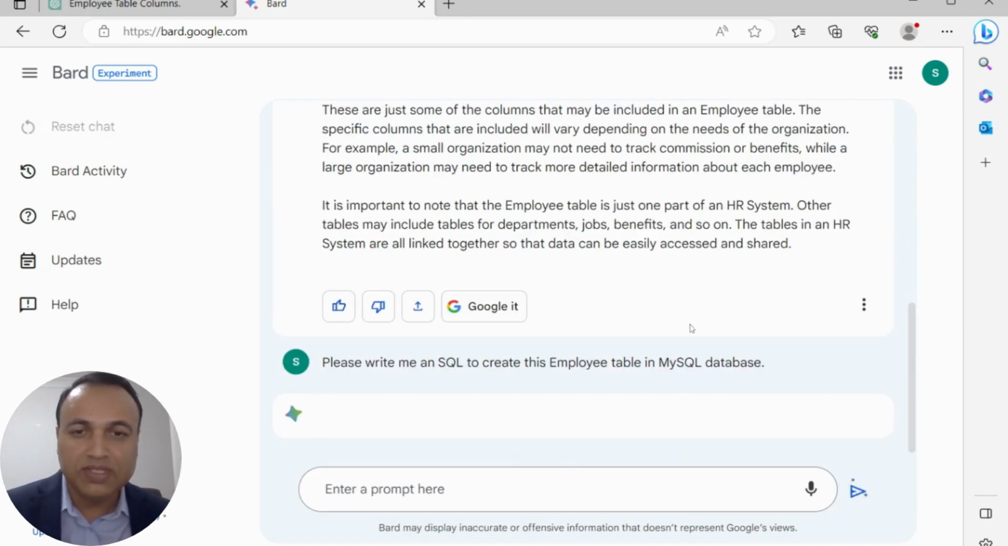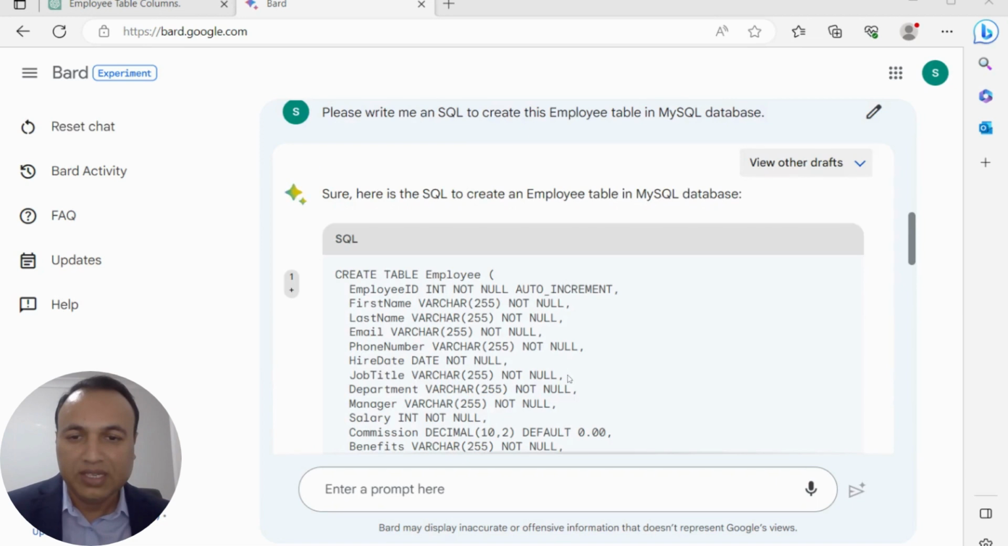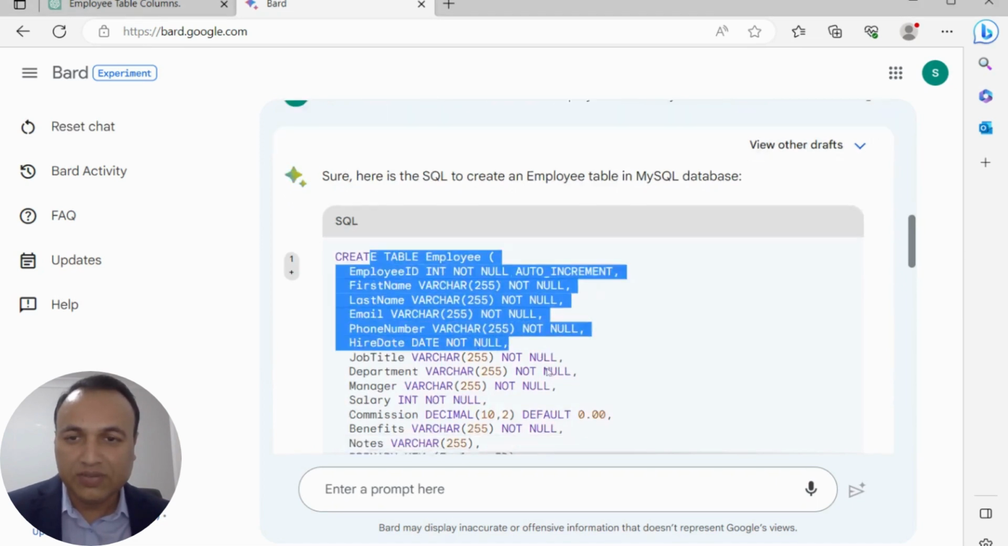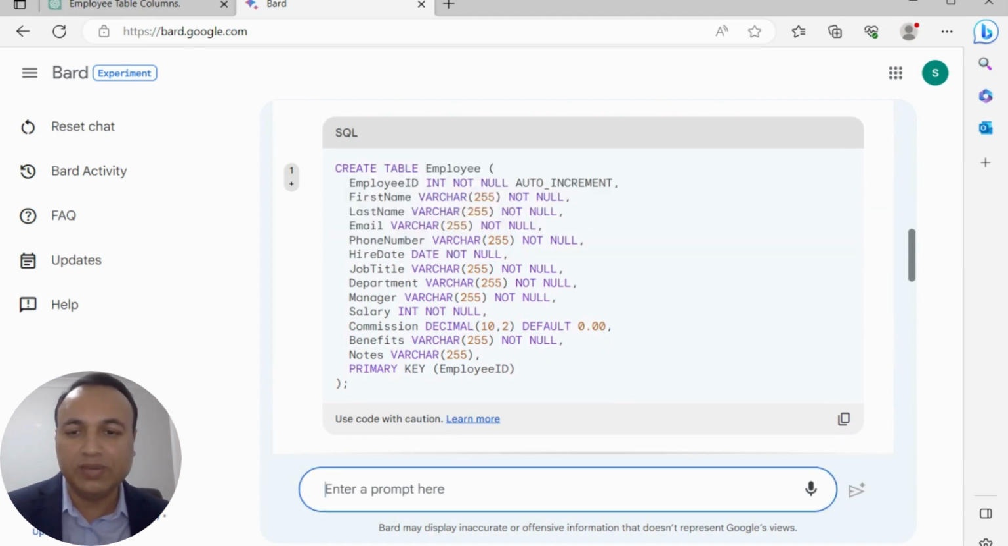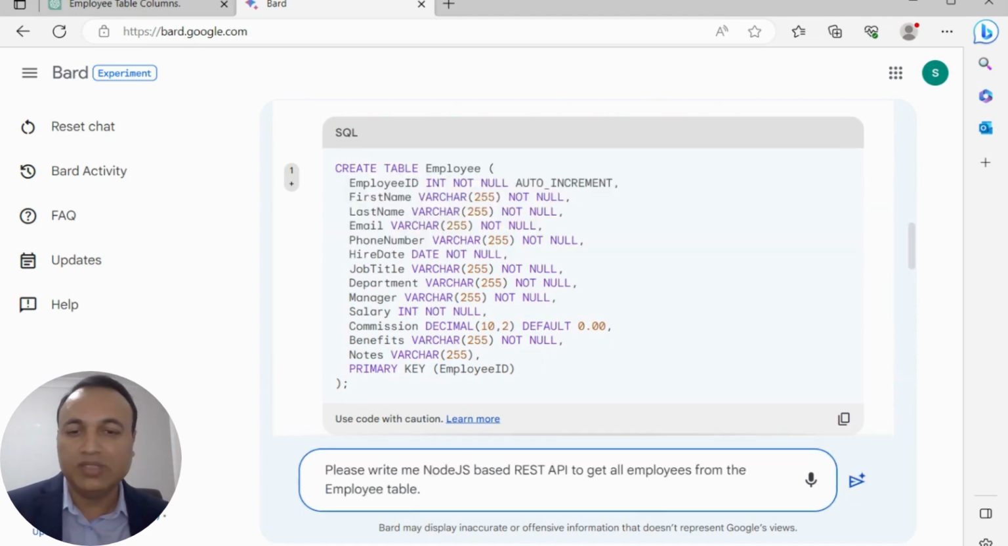And now let's go with the second prompt. I need a SQL script to create this employee table in MySQL. Google Bard is working, and there we go. We got a SQL script. I can utilize this SQL script, and I can create an employee table in the MySQL database.